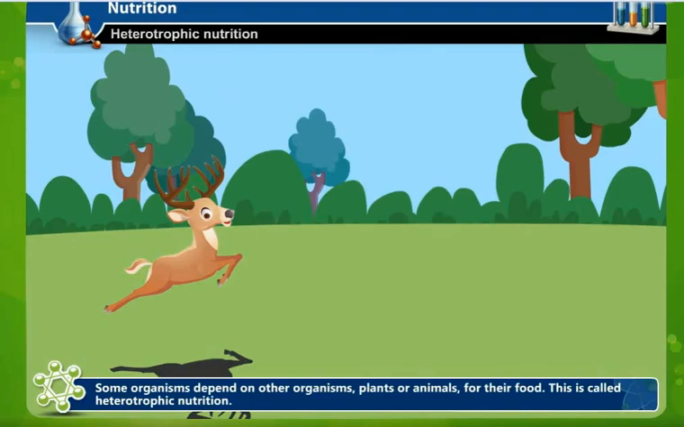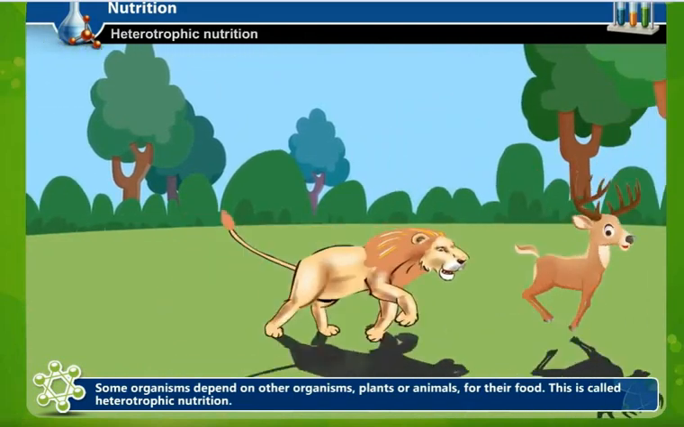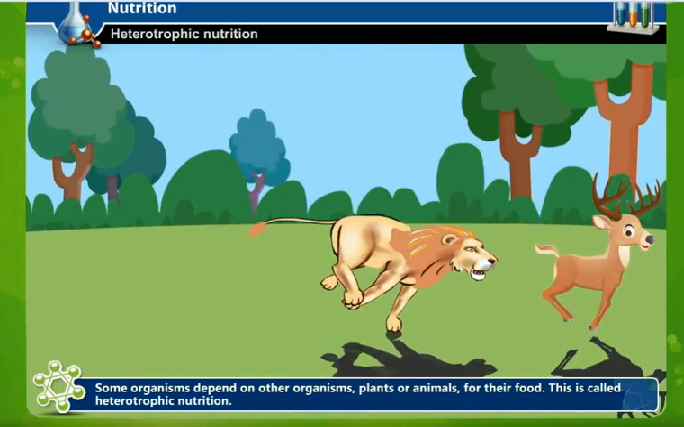Now, the next mode of nutrition, heterotrophic. Some organisms depend on other organisms, plants or animals, for their food. This is called heterotrophic nutrition. For example, the lion survives on other animals. So, the mode of nutrition for the lion is heterotrophic.